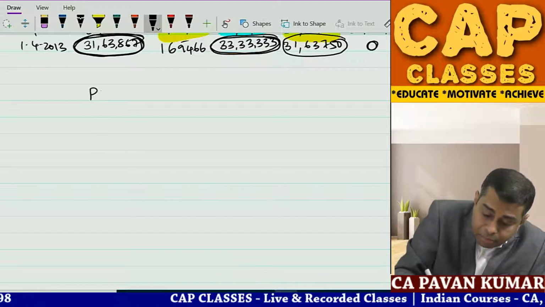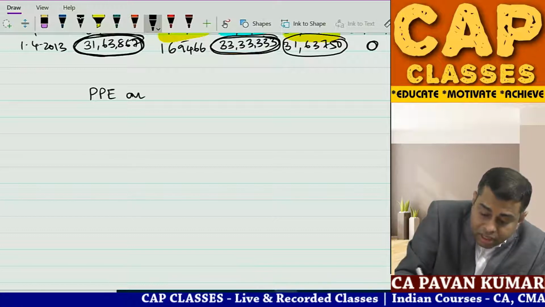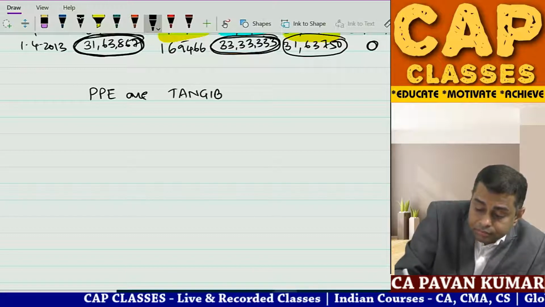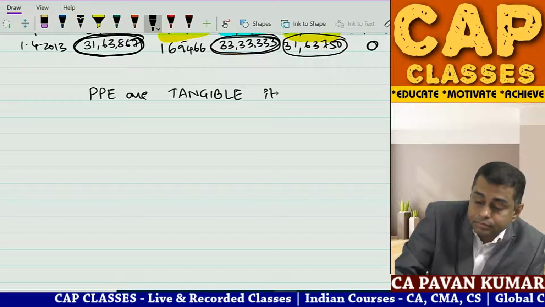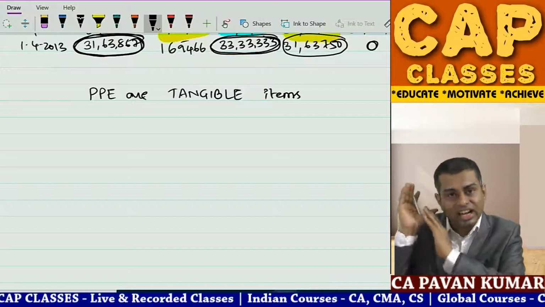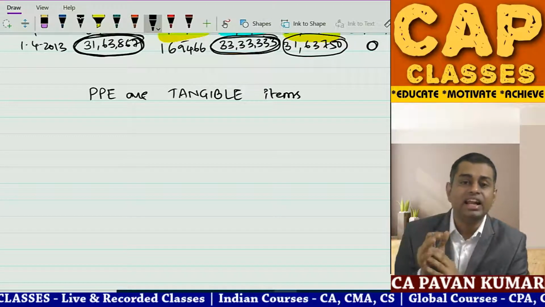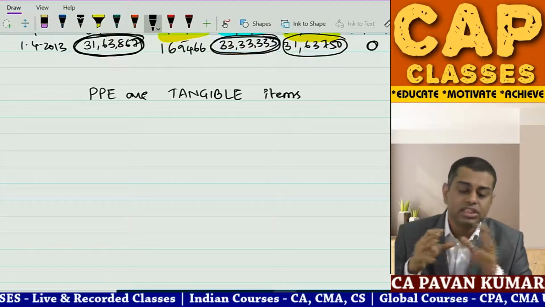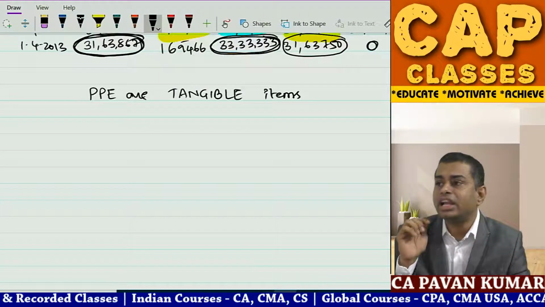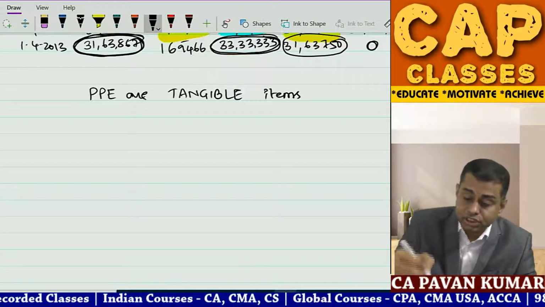If it is intangible, beta, you have another accounting standard waiting for you, 38. Don't come here. Ind AS 16 is only for tangible items. Property, plant and equipment are tangible items.